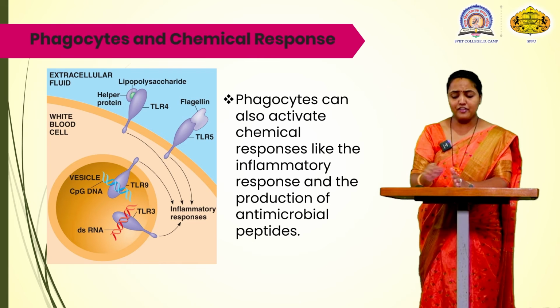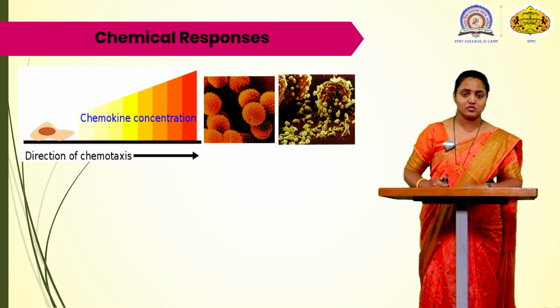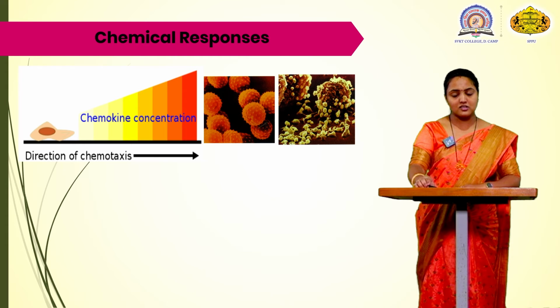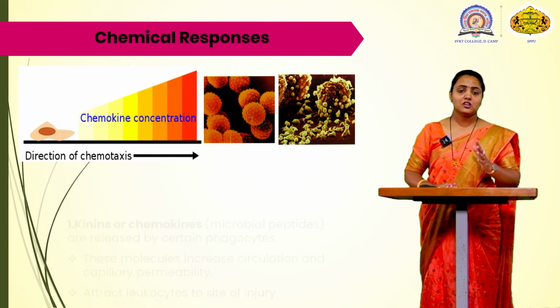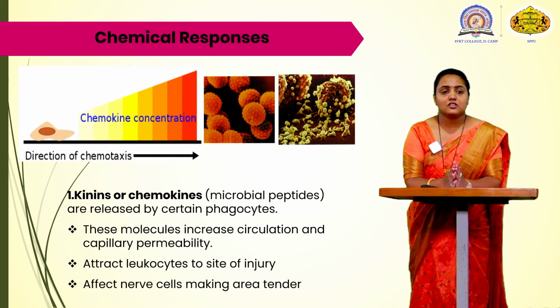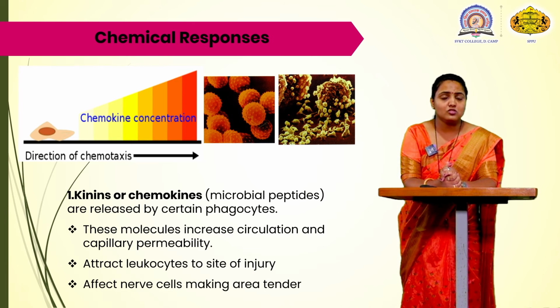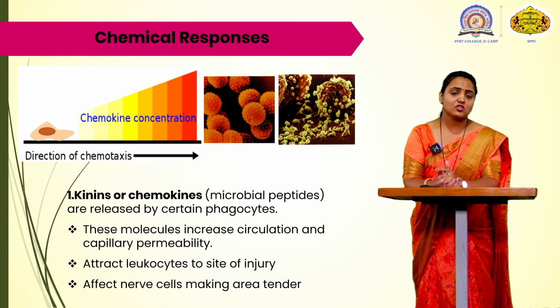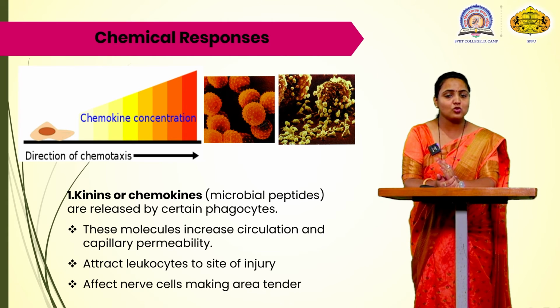the phagocytosis. Now, which are these types of chemical responses? During the inflammatory reaction, these are some chemical responses which play a role during the phagocytosis. The direction of chemotaxis, the cells are going to be activated. These are released during the phagocytosis.